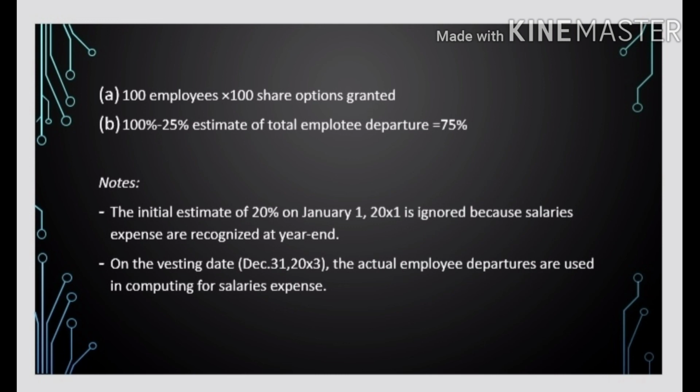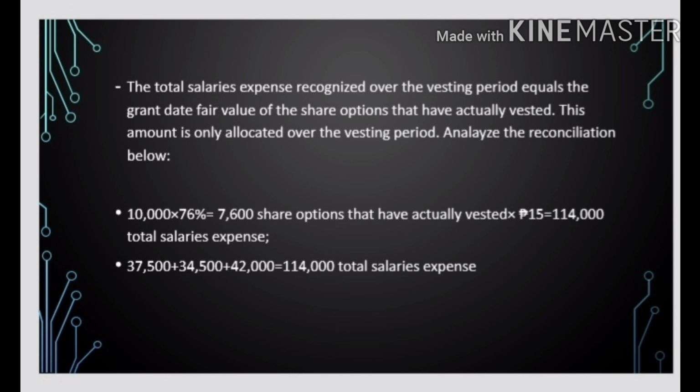Notes: the initial estimate of 20% on January 1, 20x1 is ignored because salaries expense are recognized at year end. Next, on the vesting date, December 31, 20x3, the actual employee departures are used in computing for salaries expense. The total salary expense recognized over the vesting period equals the grant date fair value of the share options that have actually vested. This amount is only allocated over the vesting period.